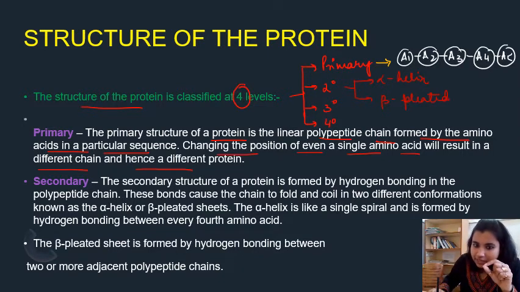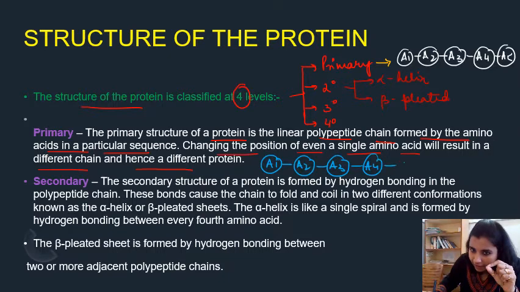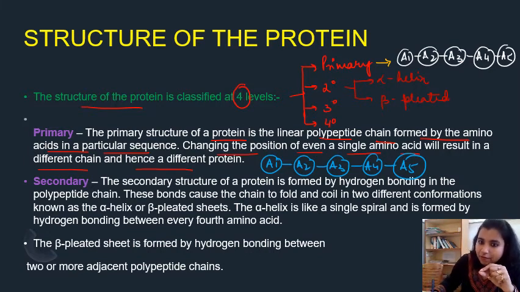So that is what I was telling here. See here, for example, this is A1, A2, A3, A4, A5. So this linear protein, we call it what? It is a primary structure because the amino acids are arranged in a linear straight chain, right? And suppose A4 here is replaced by A6, then what will we get?